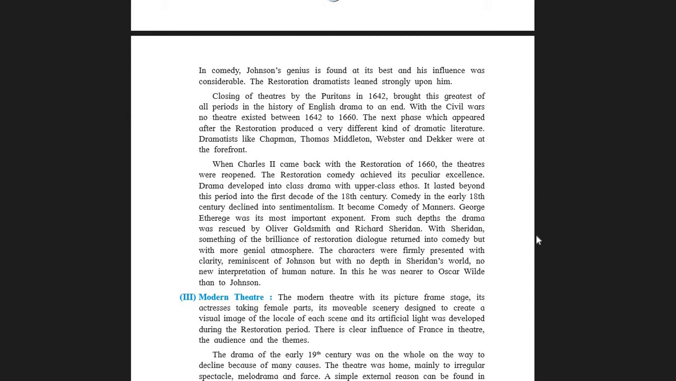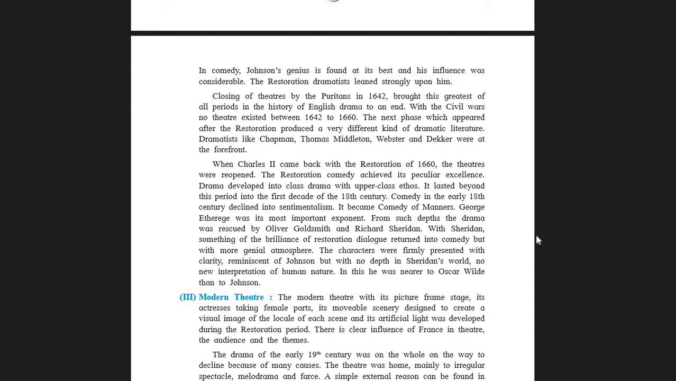Now students, the next phase which appeared after the Restoration produced a very different kind of dramatic literature. What was it? Dramatists like Chapman, Thomas Middleton, Webster and Dekker were at the forefront. Students, please take note. Gradually, we are moving towards the modern theatre, modern era, with some new writers, with some new dramatists. These new dramatists had their new way of thinking, which was not at all accepted